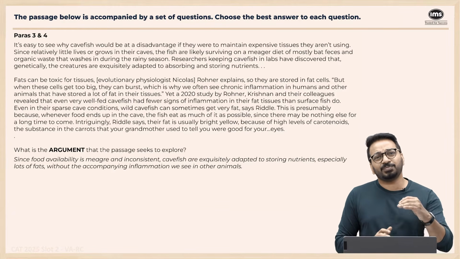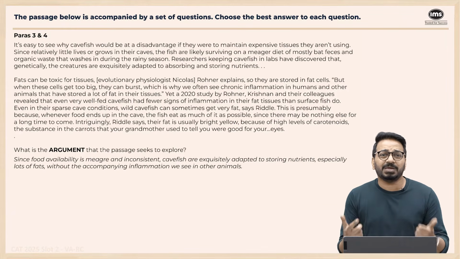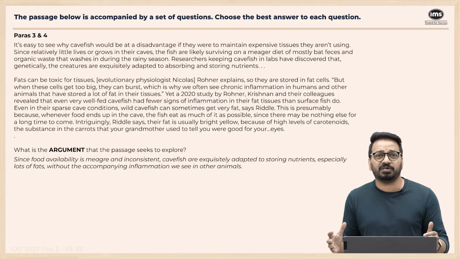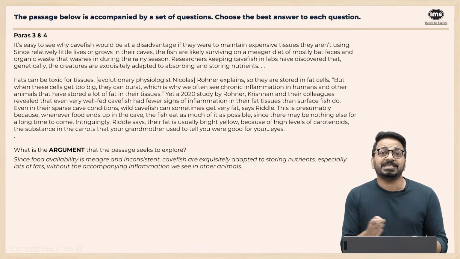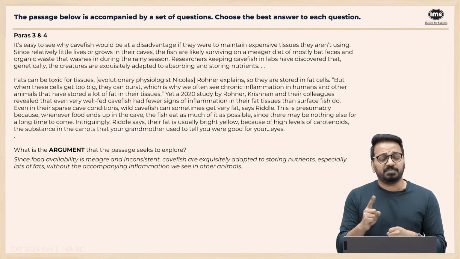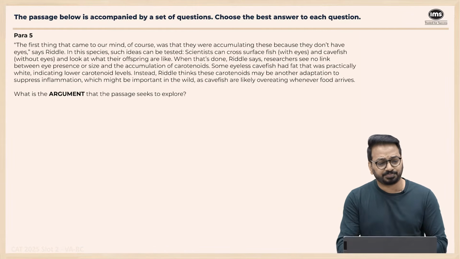So the argument here, these two paragraphs are just giving you some additional information. And the main argument here is that since food sources are meager, cavefish eat a lot and accumulate a lot of fat inside. They store a lot of fat, but for them, it does not cause inflammation. That's the key thing. They have a lot of fat, but they don't get the inflammation that we see in other animals, including humans.